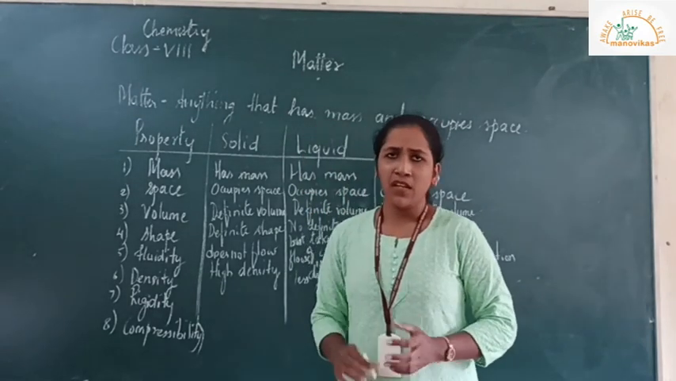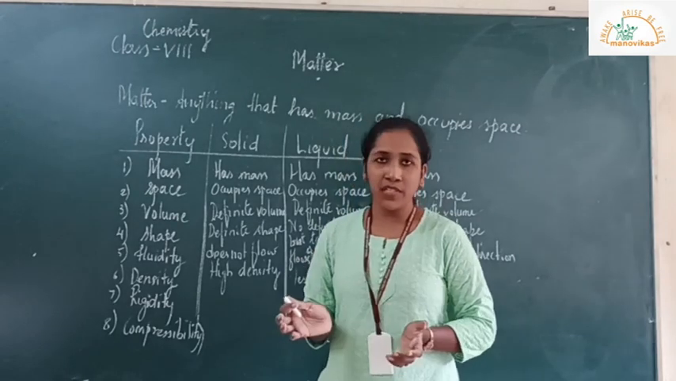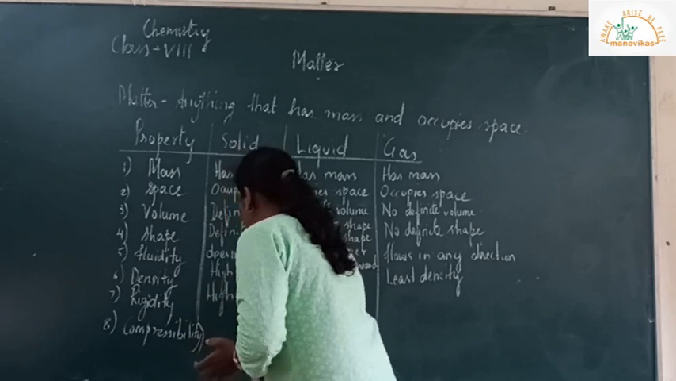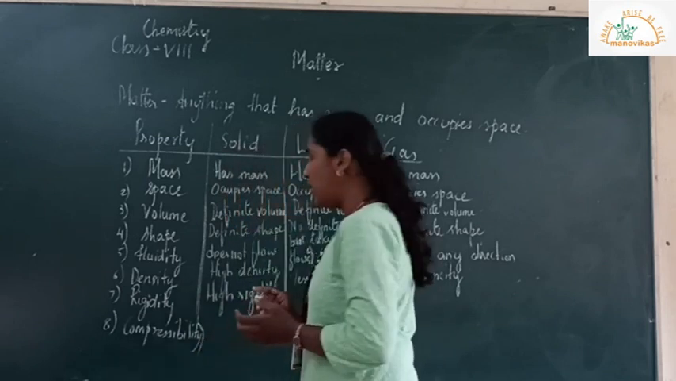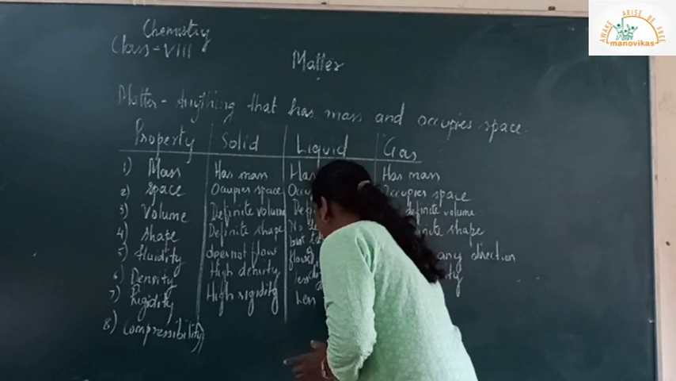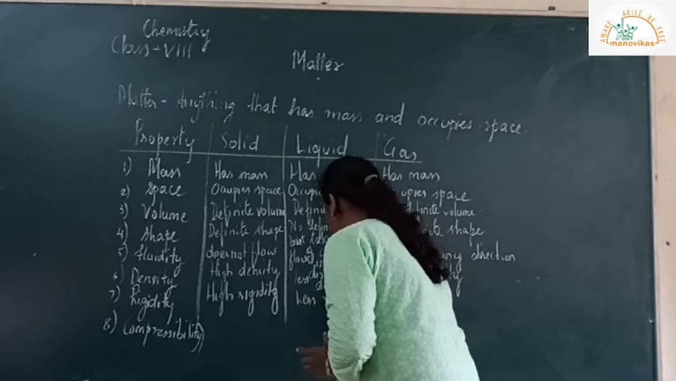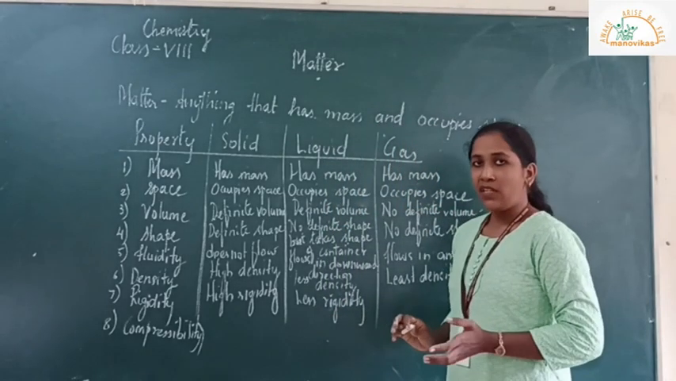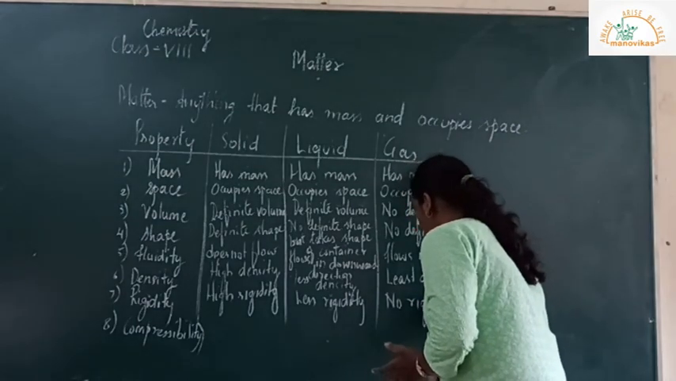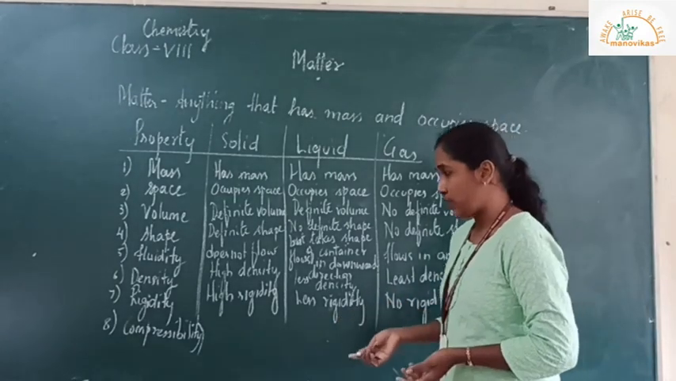Next, rigidity. Rigidity is the stiffness. So solids are having the high rigidity. Liquid has the less rigidity. And in gases, it is having no rigidity, as in the gaseous state, particles are free to move in any direction.